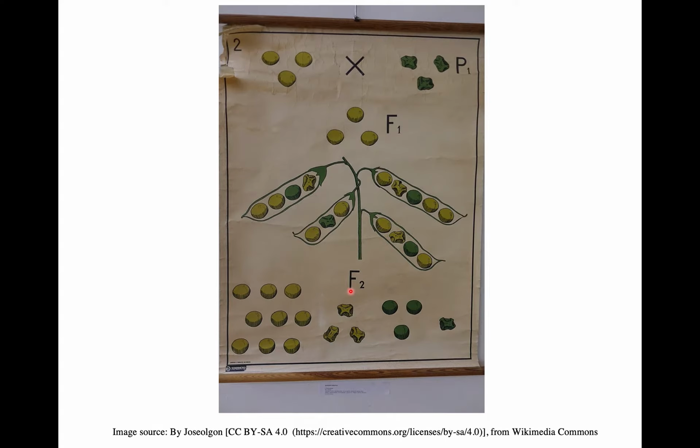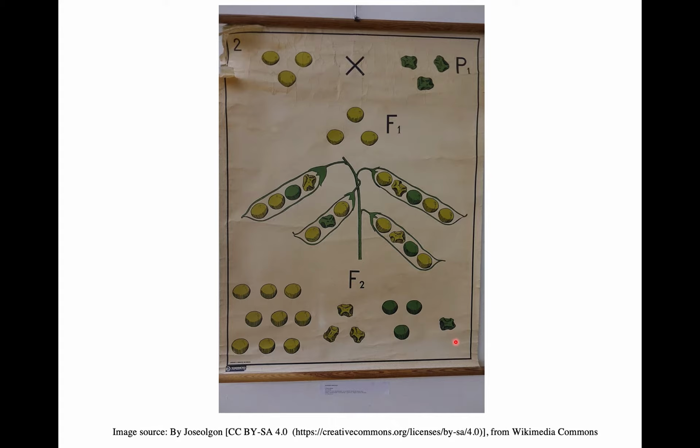And when he did the experiment, he was able to see that you could get all the combinations of these two genes. He was able to get yellow round seeds, yellow wrinkled seeds, green round seeds, and green wrinkled seeds.